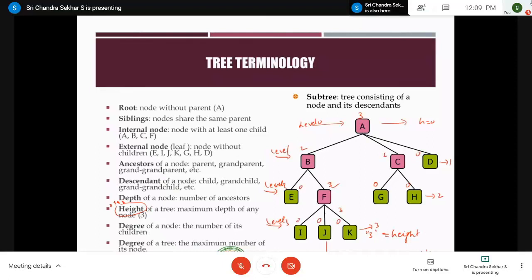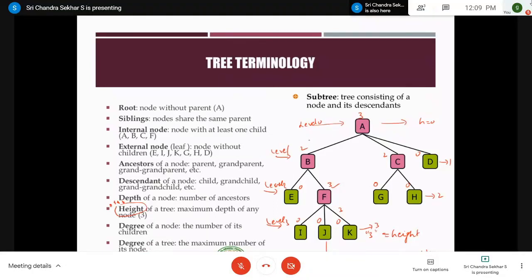And coming to the next one, the degree of a tree. This is very important. The degree of a tree is the maximum degree among its nodes. Whenever you are asked to calculate the degree of a tree, you have to calculate the degrees of each and every node.